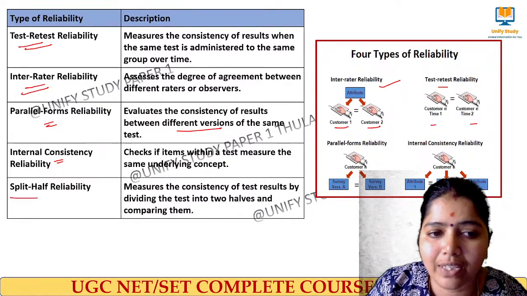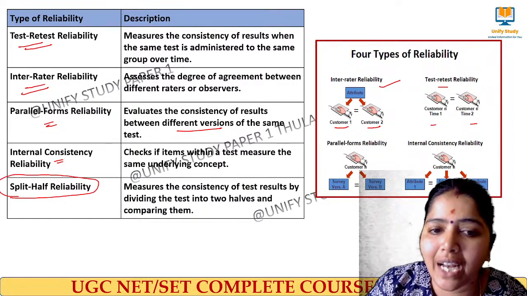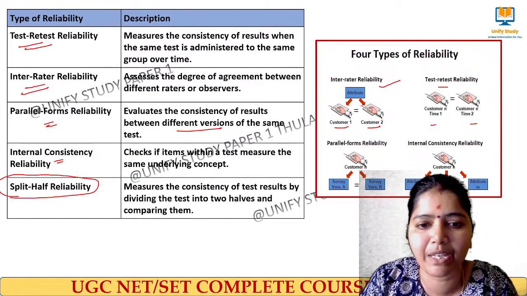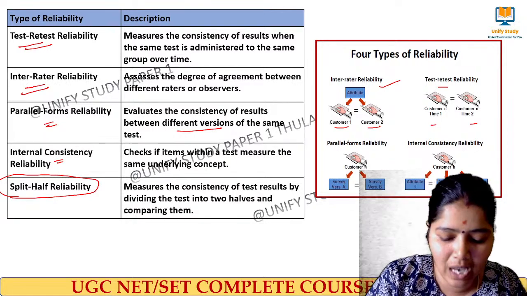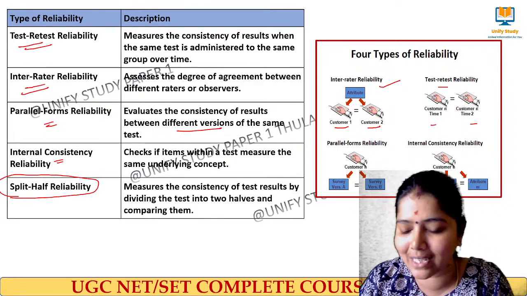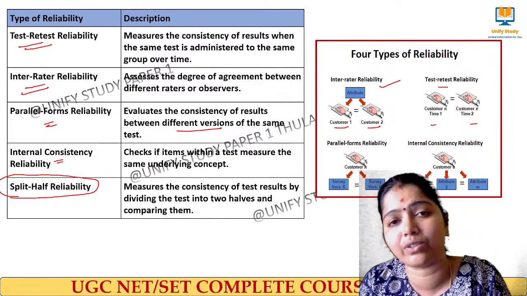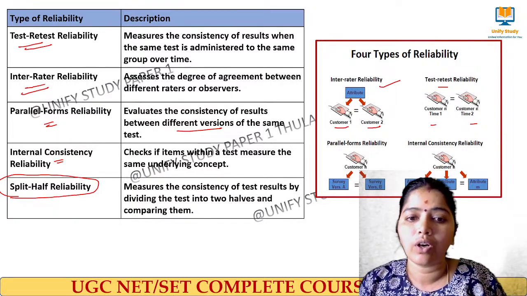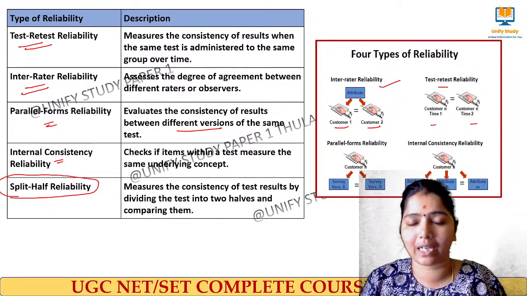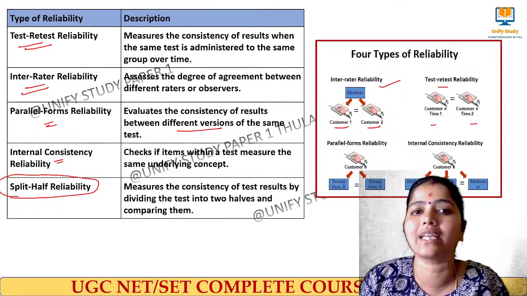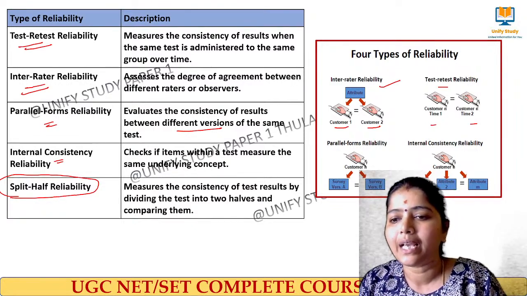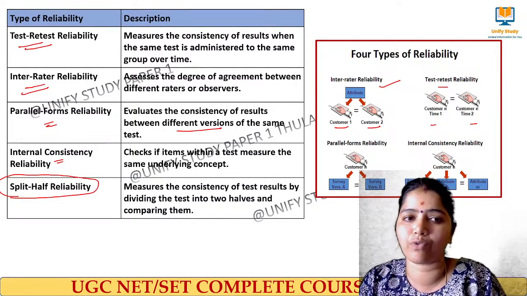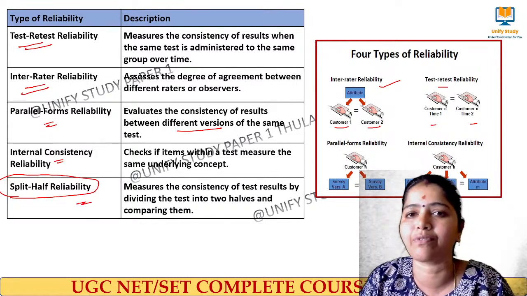Another one we have is called split half reliability. Split half reliability means my data set will be divided into two halves. One half will be taken into the test, and the other half also will be taken into the test. Both answers should be comparable to each other. That should give the exact results, so we say it is split half reliability. Clear? These are the types of reliability that we have to understand.